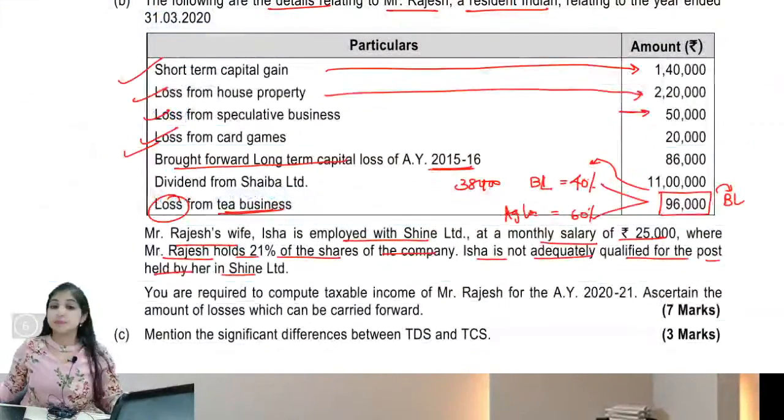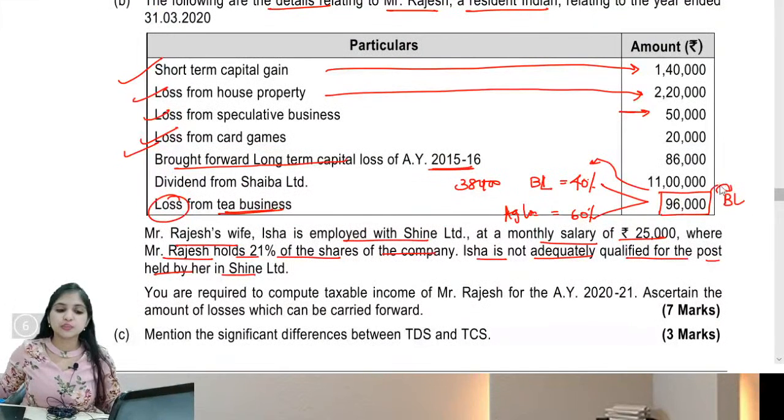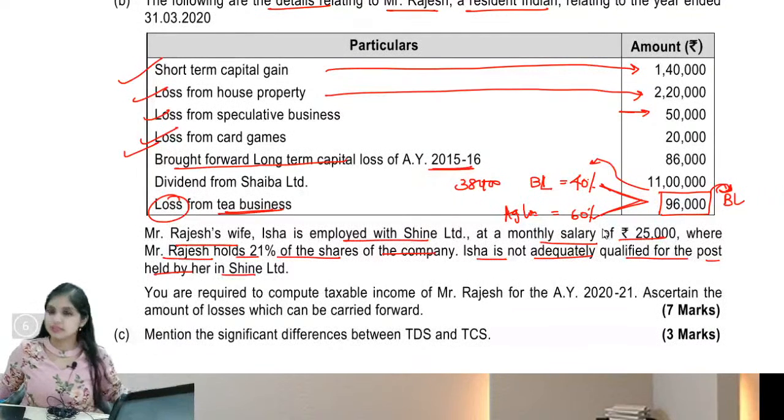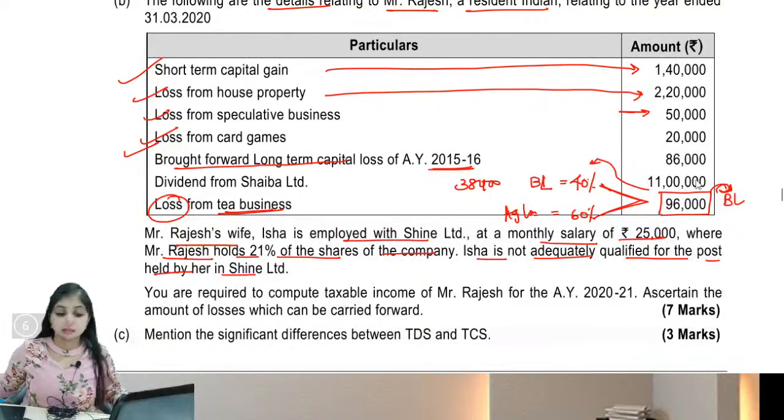Oh, I just realized this page was not visible for you all. So I was telling you that for this 96,000, I have two choices. Either treat the entire thing as business loss, or I can divide this 96,000 as 40% business loss and 60% agricultural loss. This is if I assume the assessee is in the business of growing and manufacturing tea and then selling it.